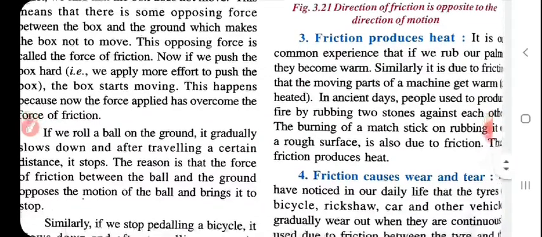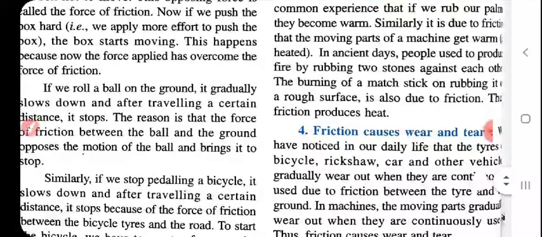Friction causes wear and tear. We have noticed in our daily life that the tires of bicycles, rickshaws, cars and other vehicles gradually wear out when continuously used, due to the friction between the tire and the ground.